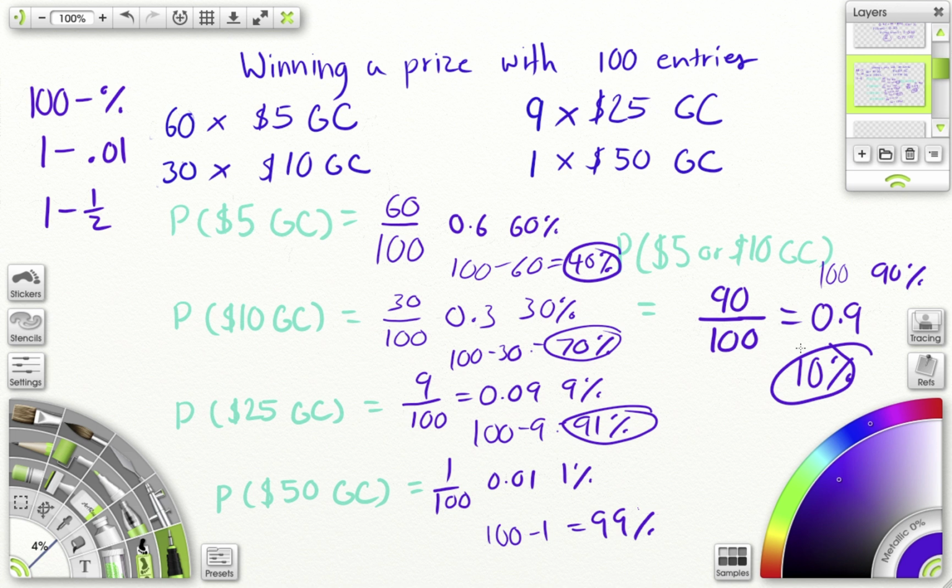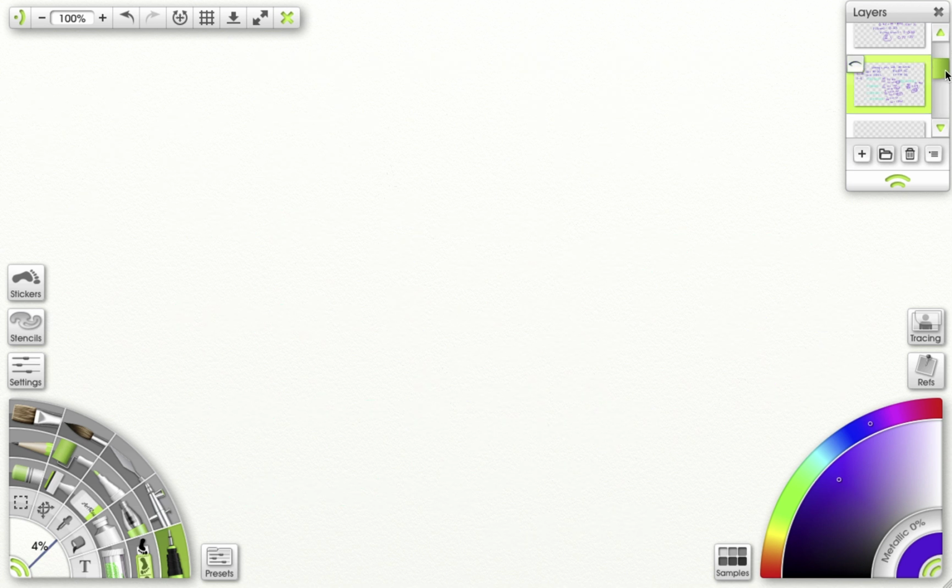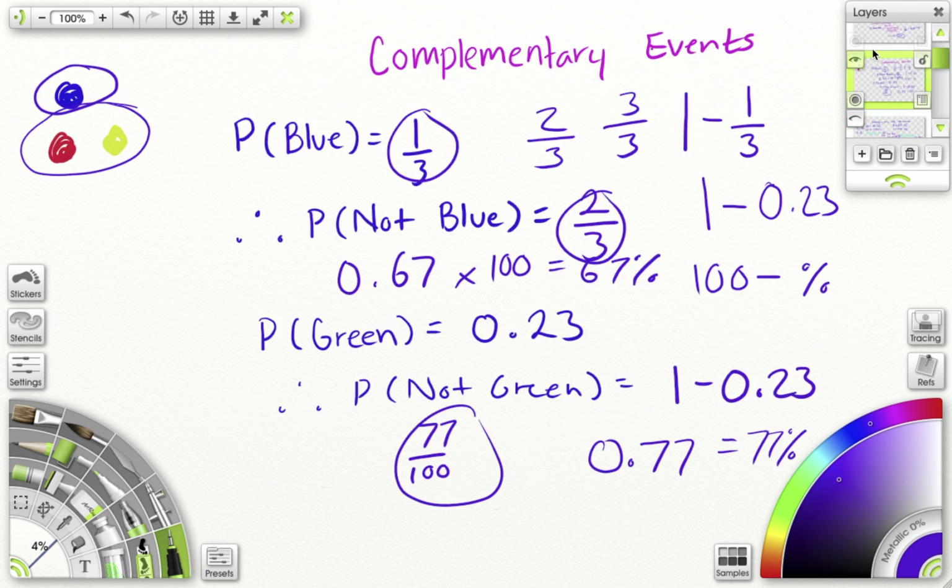You have to do 100 minus 0.00001%. Whatever that is, it's like 99.999, something like that. All right, but that's basically it. So the questions should be relatively easy. They're going to look something like this, or they're going to look like these ones over here.